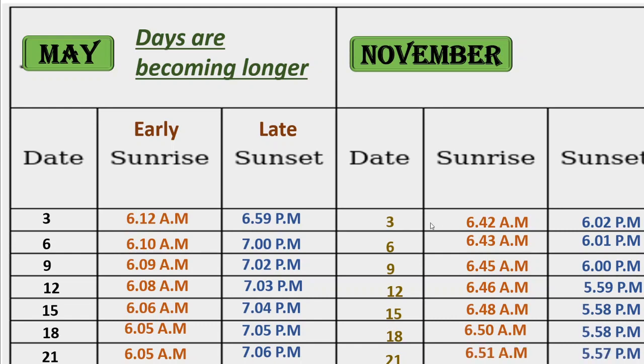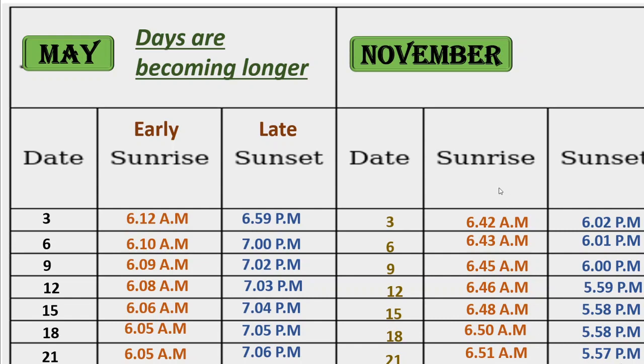Okay, now on 3rd November, see this, the sun rises at 6:42 and sunset 6:02. See, so small day, right? And here on the 21st, sunrise timing is 6:51 and sunset 5:57, means before 6.